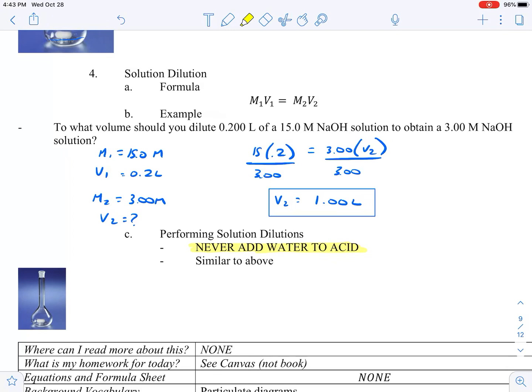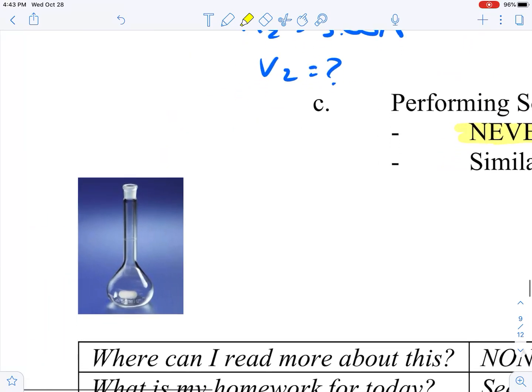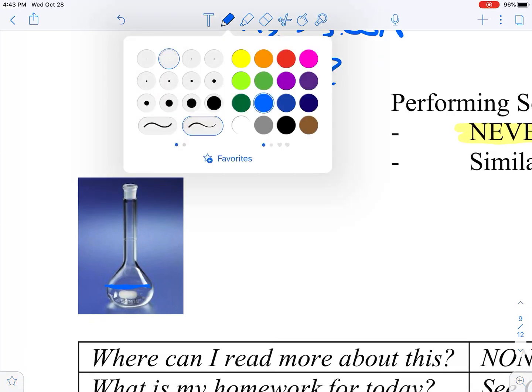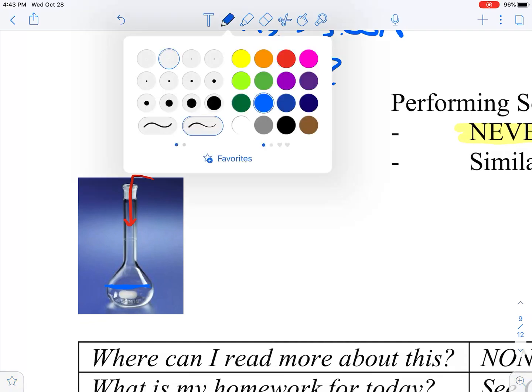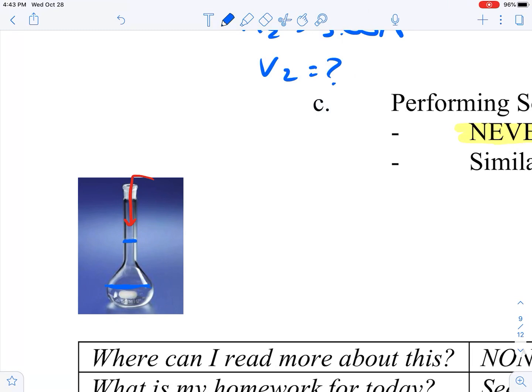But the same steps apply here. We've got our little volumetric flask. So let's say we have a strong acid, and we're trying to dilute it like what we did up there. Our first step would be to add some water. Then we add the acid. Do a little swirl, and sometimes you might want to even let it cool down just a little bit, depending on how strong the acid is and how much you're putting in there. And then you go back to the water and fill up to the line, where the meniscus hits the line.